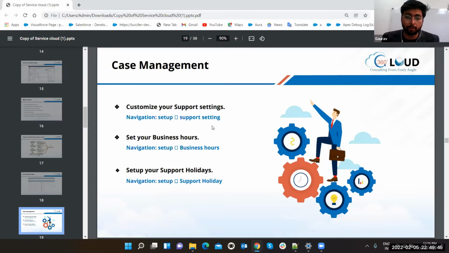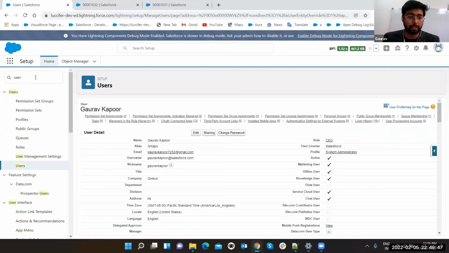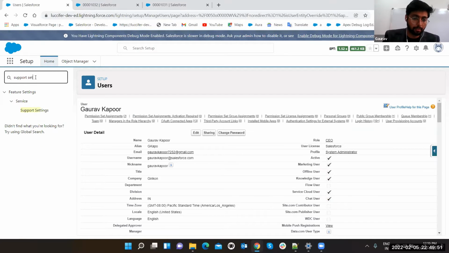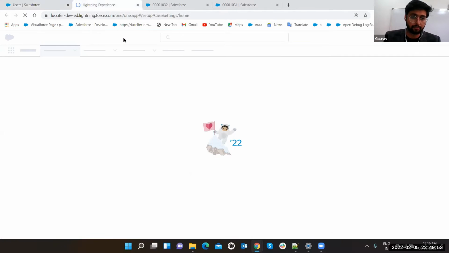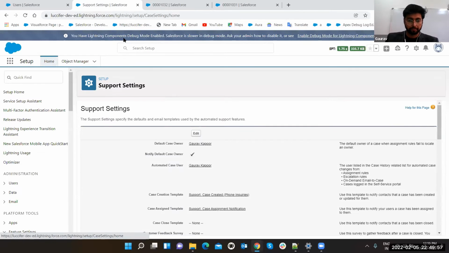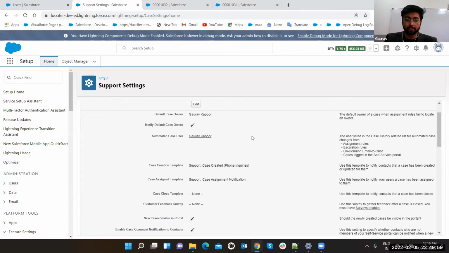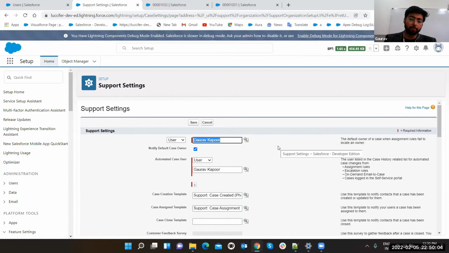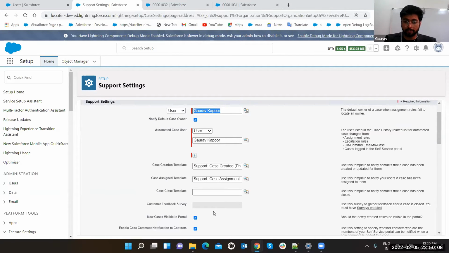First of all, it is called support settings. So just go to setup, type support settings. Yeah, so this is the support setting. Click on the edit button. For every support purpose, you can have this. These are the different support settings. On the left side are the settings, and on the right side there is a description.